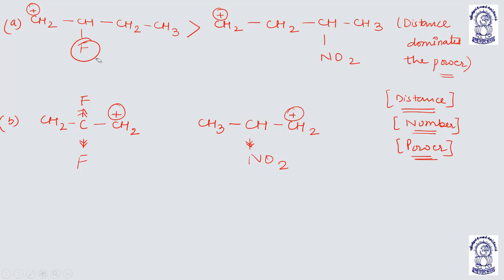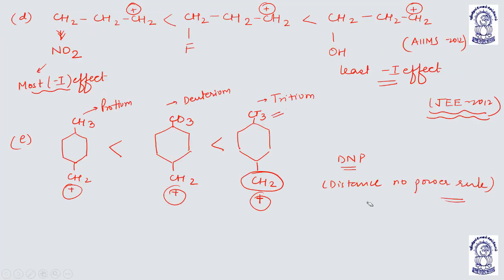In the previous case, the distance is the dominating factor over the power. In this case, the distance number power rule says what? That all three groups have the same number, H3, D3 and T3. The number is same. Here the power says that CT3 is more electron releasing in comparison to CD3, which is more electron releasing in comparison to CH3. Understood?